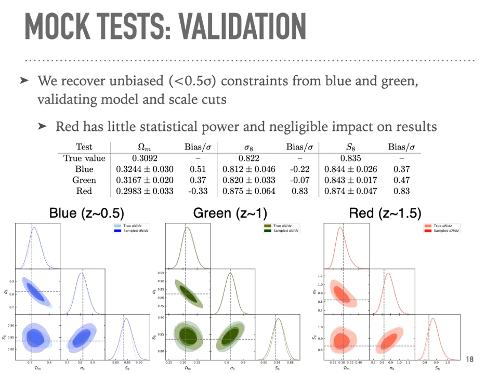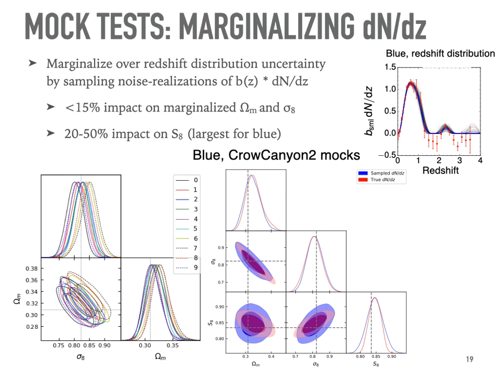And so then what we do is we apply the same pipeline as on data to the mocks. And here you can see that we can recover unbiased cosmology. So the contours are for each of the 3 samples. And the dotted lines are given the true cosmology. And so you can see that our constraints are centered well on the true cosmology, biases of less than ½ sigma.